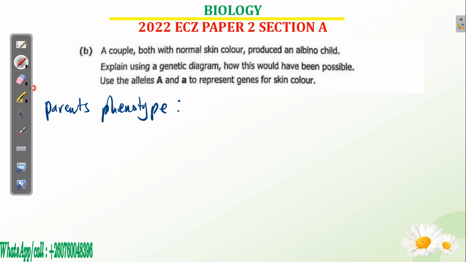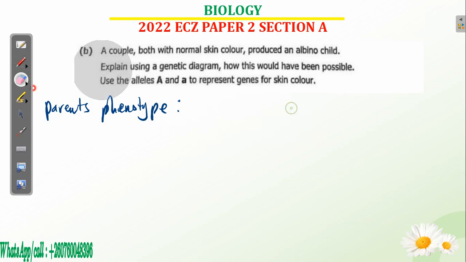So for the parents' phenotype, how are they appearing? For the male, we can say carrier male for the same albinism. You can say normal skin carrier male, or carrier male for albinism.